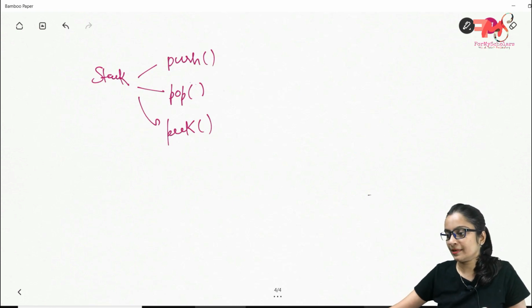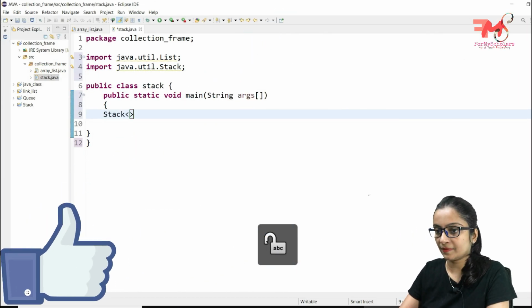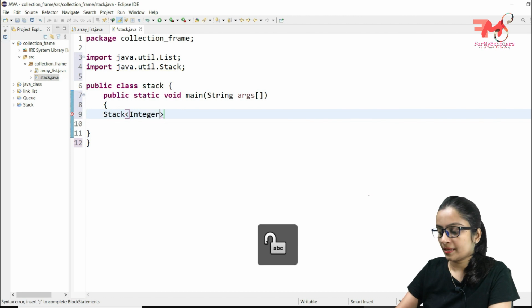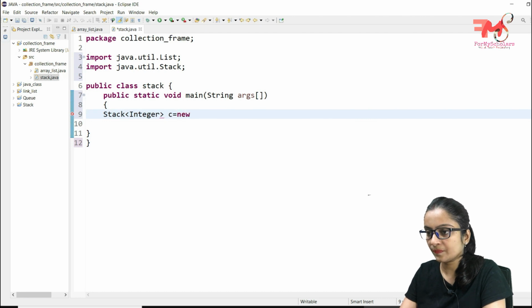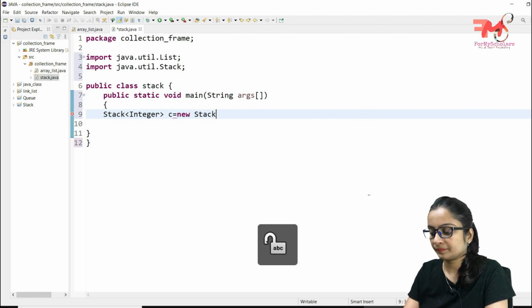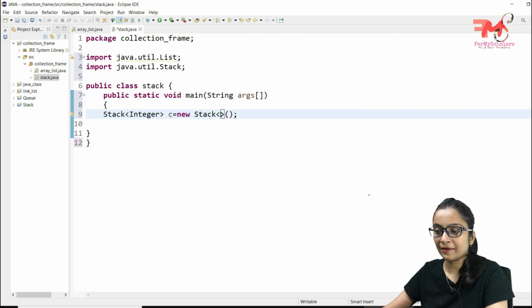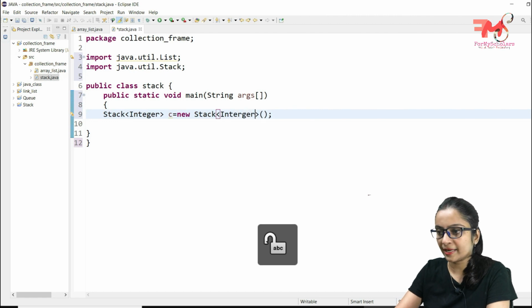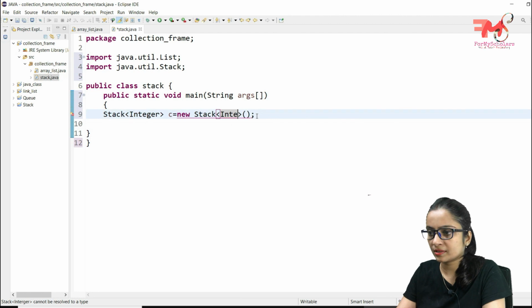So let's implement it. First let's create the object for the Stack class. We will create a generic here, Integer, because this stack is going to contain integer type data. c is equal to new Stack. We are writing these angle brackets here and leaving them blank. If you want to write Integer here also, you can write it, there is no problem. And if you leave it blank, that also works.